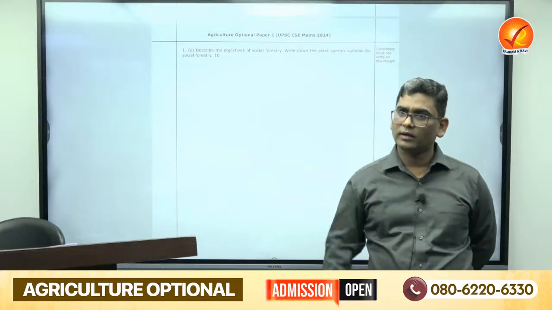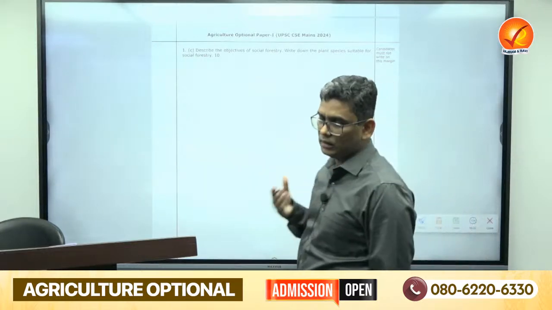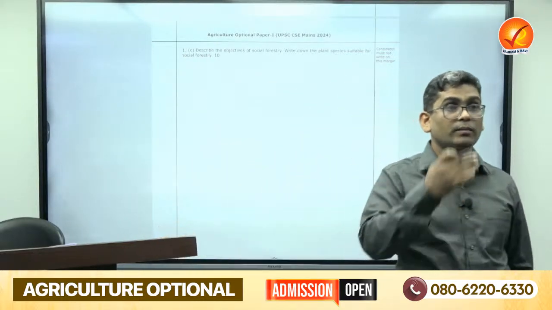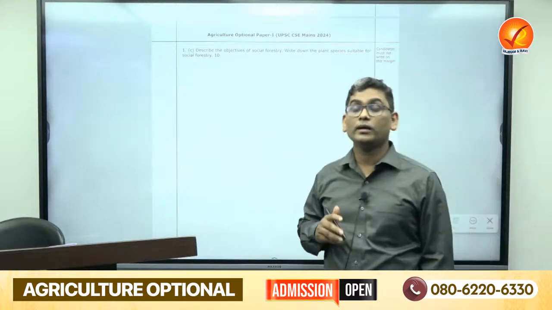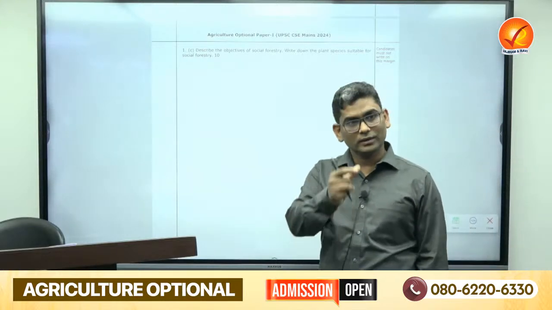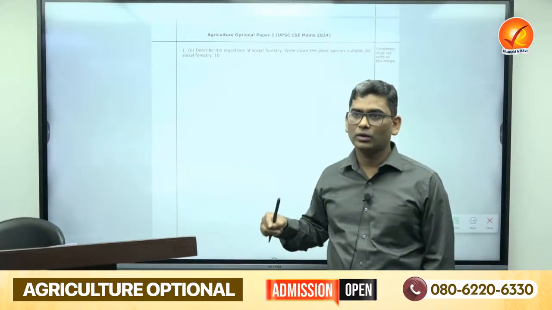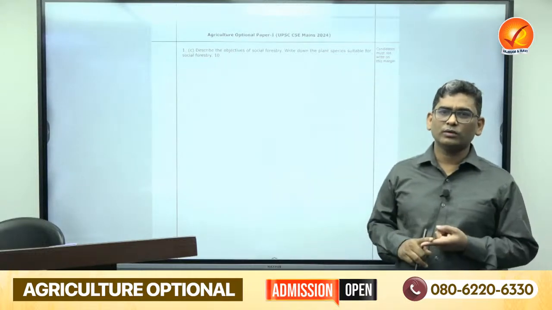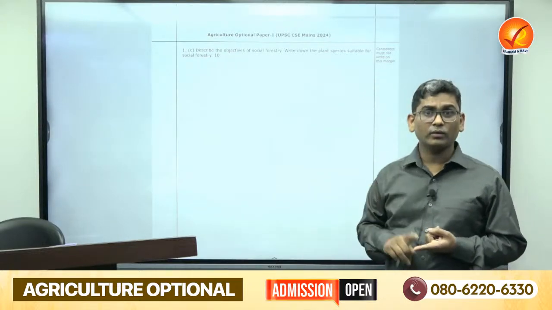Or you can write another definition. The term social forestry was given by Westover. He was a scientist. Then the objectives of social forestry were first defined by the National Commission on Agriculture in 1976. Those objectives are given in the notes also, along with the general objectives by the India government. Mostly, what was the objective of social forestry? Why are we going for this?